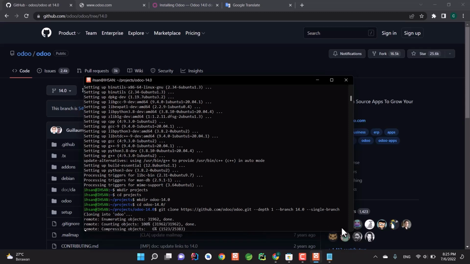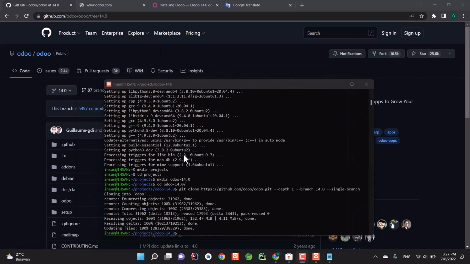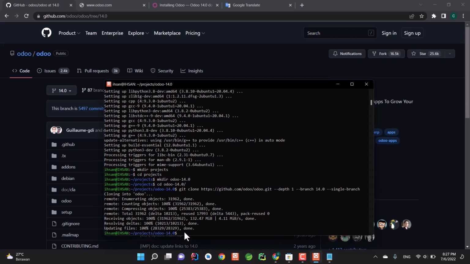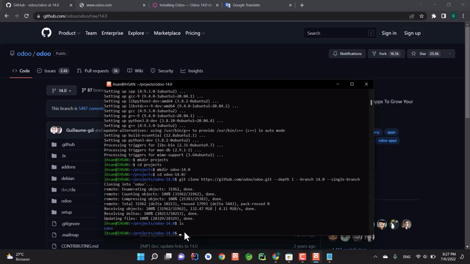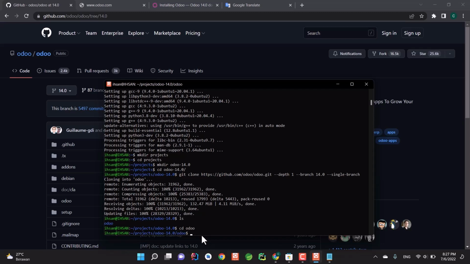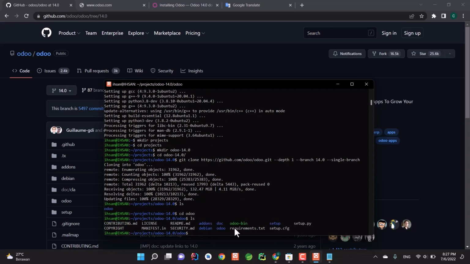You just need to wait for the operation to complete. And now the cloning process is done. Now if we type ls, here you can see Odoo has already been cloned. If we cd into the folder, the files within it have been cloned as well.